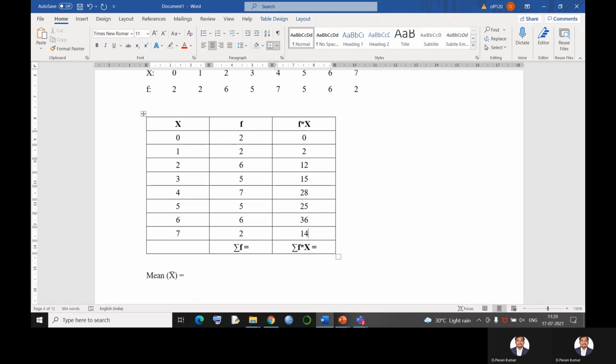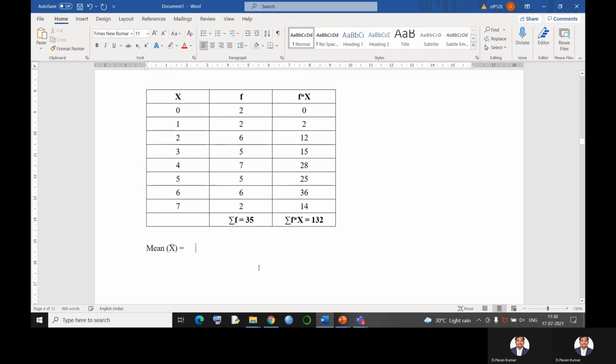Now what do I need to find out here? First, summation f. 2 plus 2, 4 plus 6, 10, 15, 22, 27, 27 plus 6 is 33, 33 plus 2 is 35. So summation f is 35. Similarly, I need to add the values of f into x because I need to find summation f into x. By adding that, I get the answer as 132.